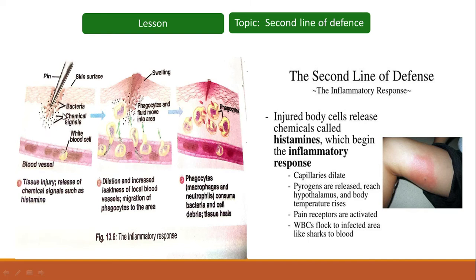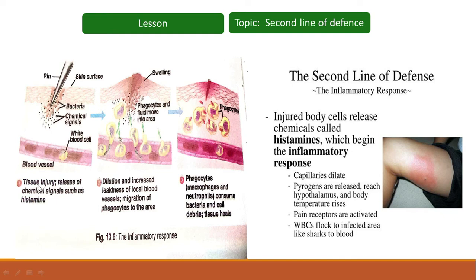As a result, the blood vessels in that area and the neighboring area will dilate. You can see over here the dilation of the blood vessels. Their diameter will increase, and the blood supply to that area will increase. So you can see the bleeding over here. Finally, that tissue swells and inflammation occurs. There will be redness, and pain will take place.